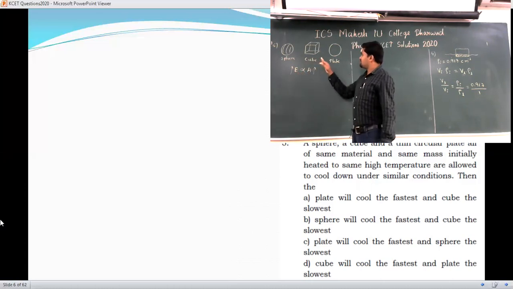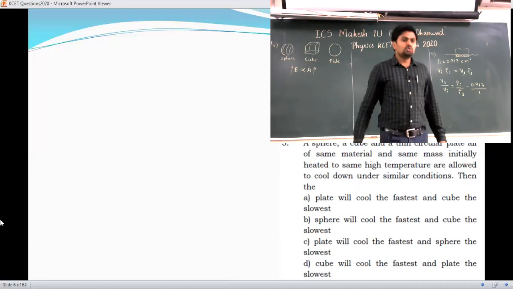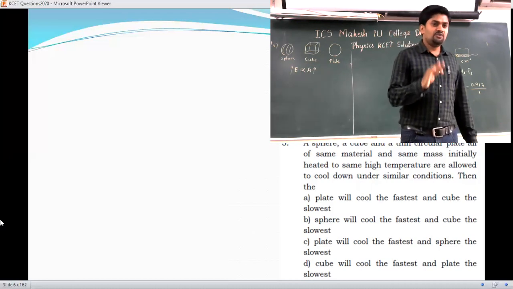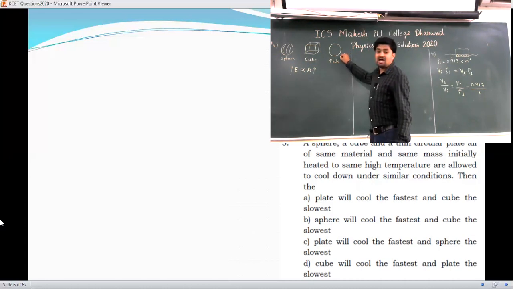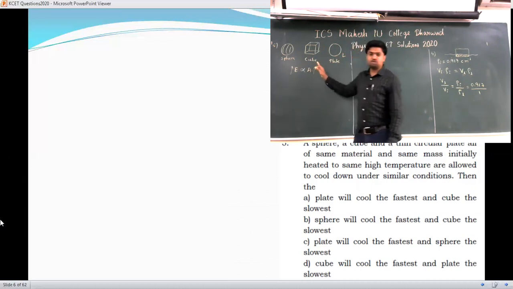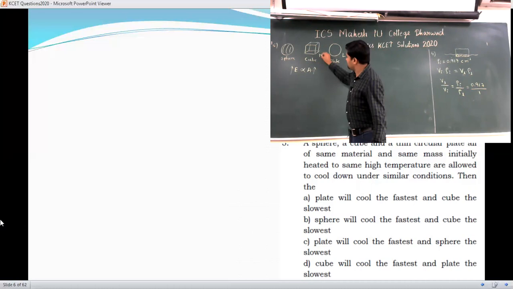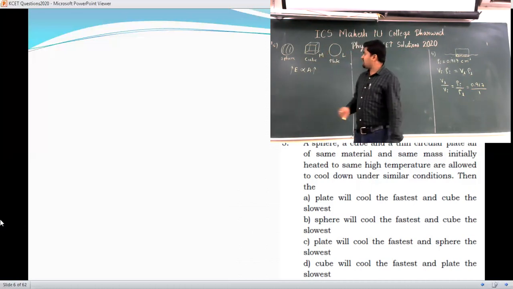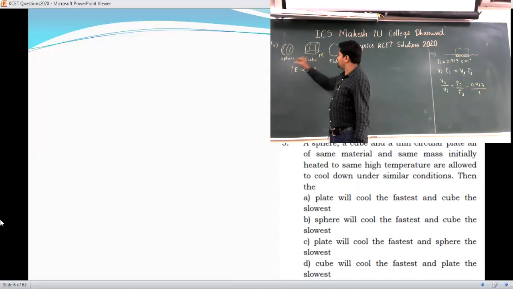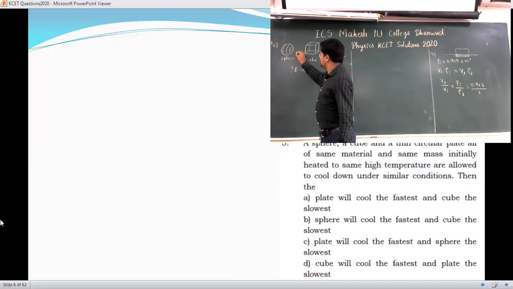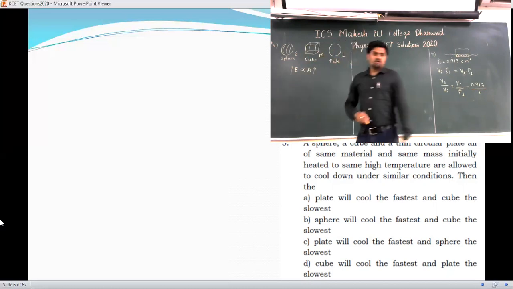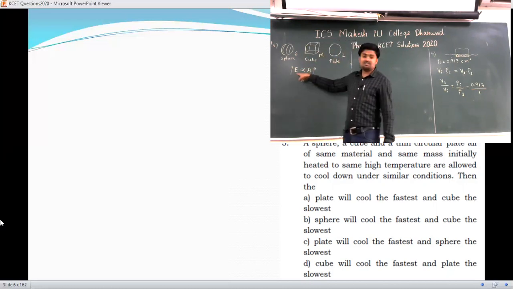Now if you compare sphere, cube and plate, which has the larger area here? The plate has the larger area. The circular plate has the larger area. If you compare sphere and cube, the cube has a medium area, and the sphere has the smaller surface area. So the larger the area, the larger the radiation.